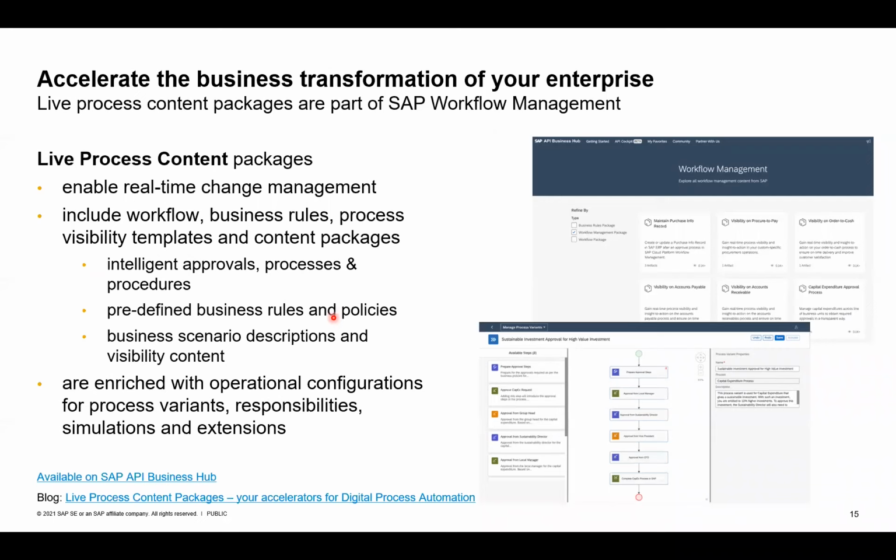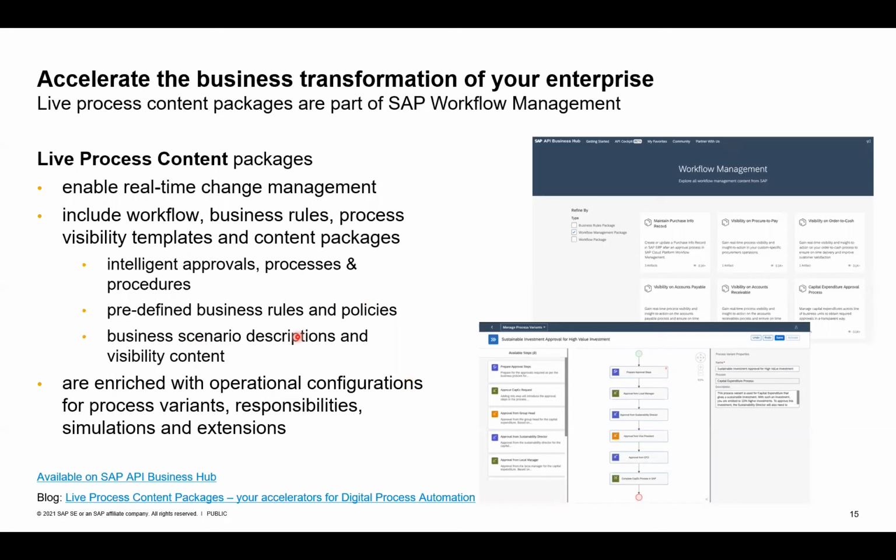So all the different artifacts which are required for a specific process solution or business solution, we include in a content package and deliver it to you as a customer, where you can easily search or discover this content.